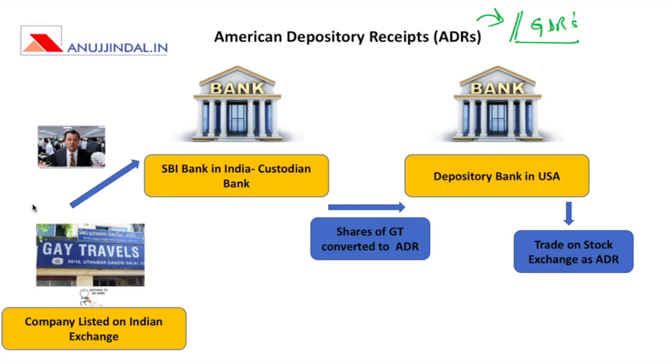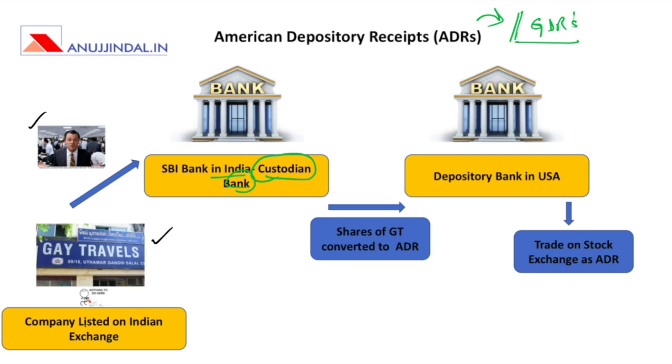If you take an example, let's say SBI bank is in India, and this bank will be called a custodian bank in case of an ADR. There will be a broker. Let's say Leonardo DiCaprio is the broker here and he is working with an Indian company called Gay Travels.